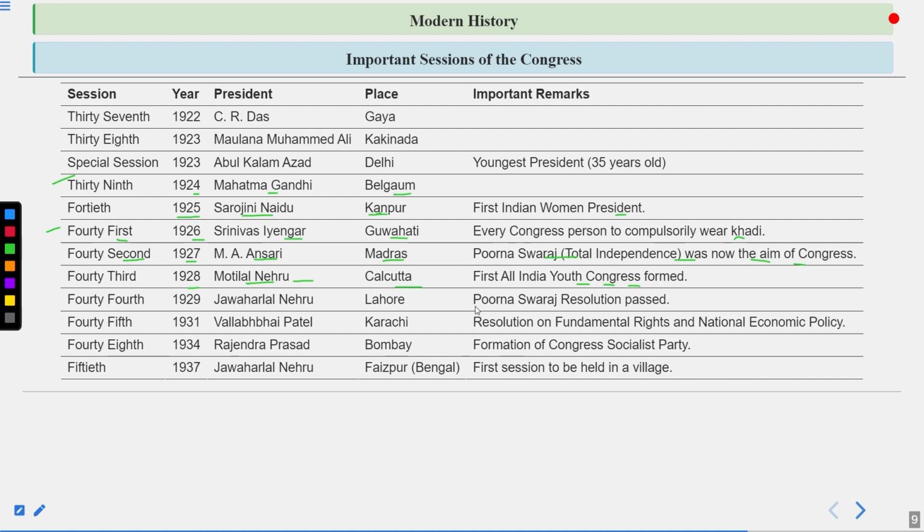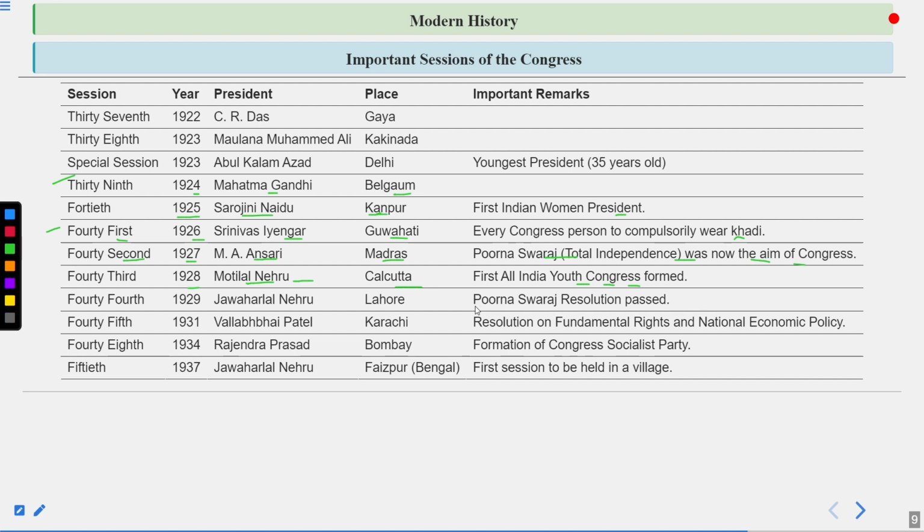One more thing happened here. Do remember that. This was also the time when, on the one side, in 1927, the Simon Commission was formed in Britain and was to be sent in 1928 to India. Indians were so angered with that decision of the Britishers that they wanted to become a part of the Simon Commission.